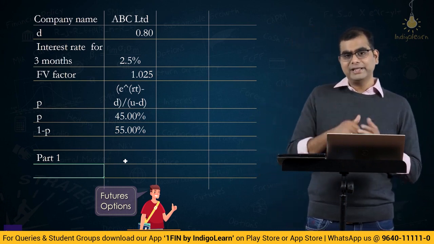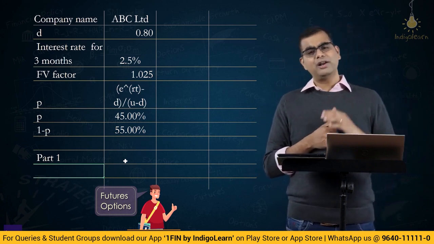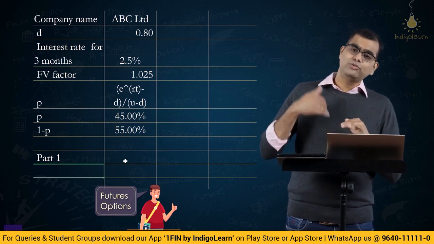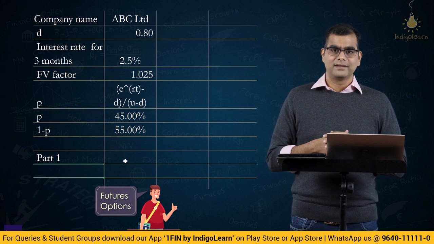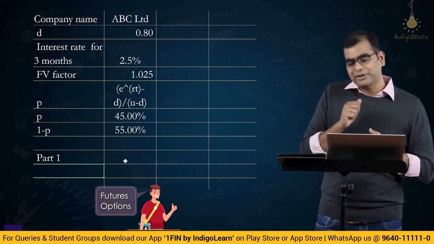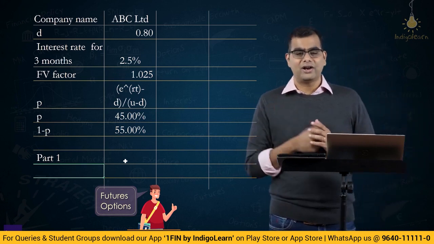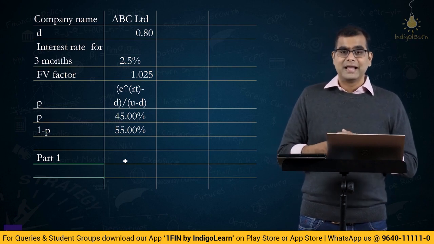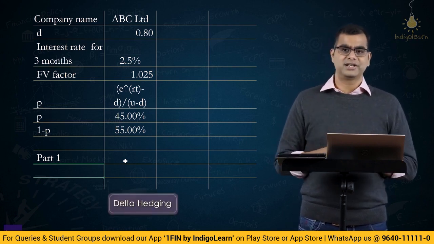So, if you buy an equity share, will you also buy a call option in order to hedge? You already have a share and then do you want to buy another call option? So, you already have a share, will you also buy a call option? No. If you have an equity share, you will sell a call option. But how much will you sell? There, our concept of delta hedging comes.